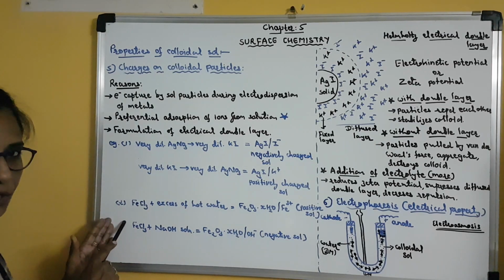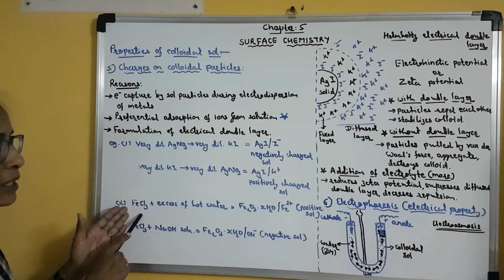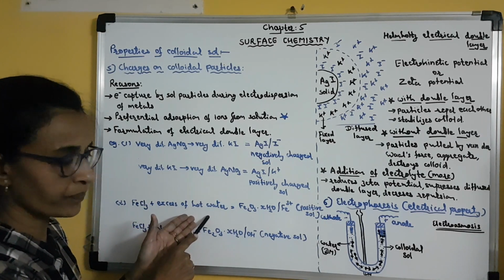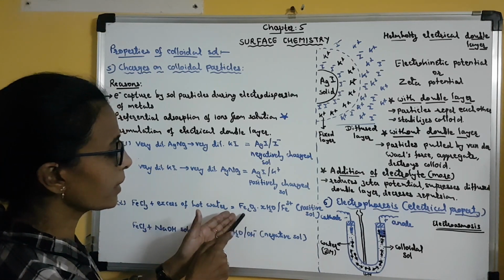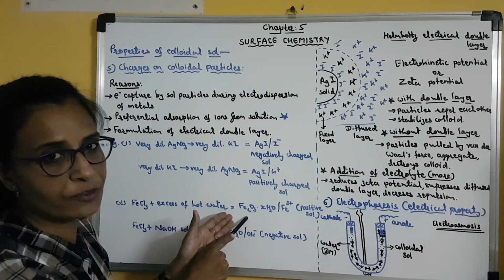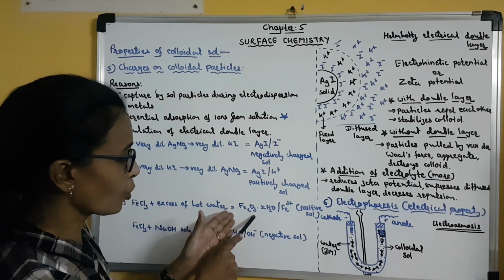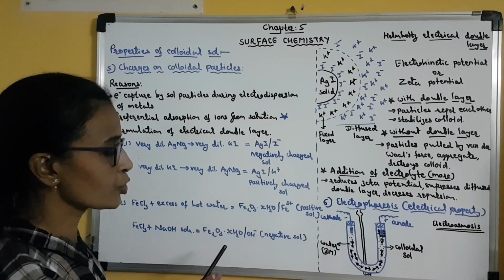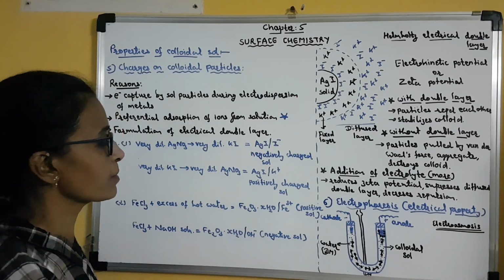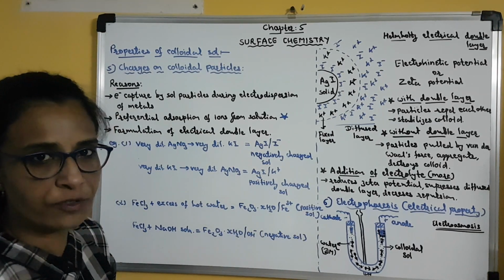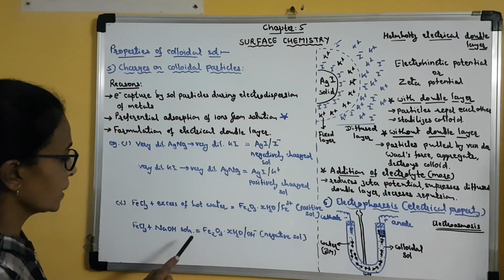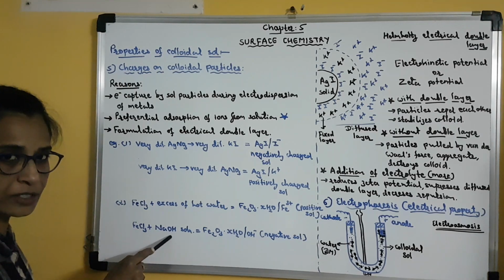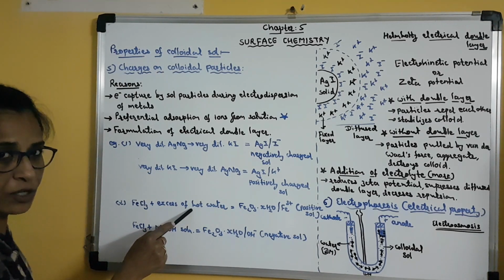Let us take one more example. Suppose ferric chloride is added to excess of hot water. Clear? Then hydrated ferric oxide sol is formed. Now this sol will adsorb Fe3+ ions from the mixture, from the dispersion medium. So a positive sol is formed. Clear? But suppose ferric chloride is added to sodium hydroxide solution instead of excess of hot water.